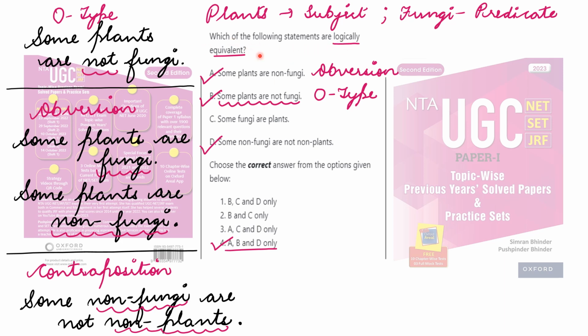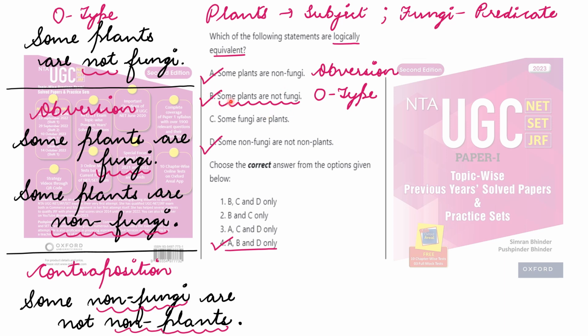अब concept जो है वही सारा रहेगा, बस यहाँ पे situation क्या है कि this is a combination question. Combination question, you understand. In the question, points A, B, C, D are given. So options are 1, 2, 3, 4, right? So when you read these statements over here: some plants are non-fungi, some plants are not fungi, some fungi are plants, some non-fungi are not non-plants. ठीक है? तो first of all you need to figure it out over here.